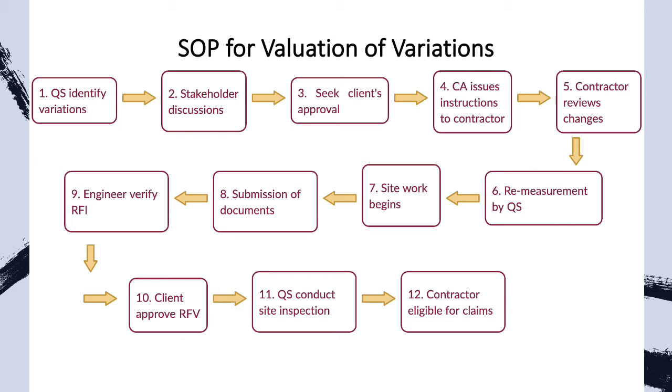The QS consultant will need to conduct a site inspection to ensure all works are done according to specifications before approving the claim. However, there are few factors to take into consideration when processing claims. Claims will only be given to contractor once work done and all correspondences are approved. At the same time, there is a claim weightage given whereby 70% is given back to the contractor once architect issues a certificate of practical completion, whereas 100% is given when architect issues a certificate of making good defects.